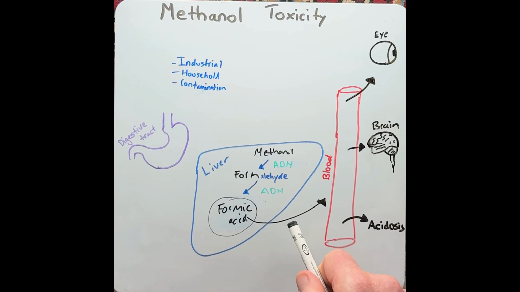Formic acid becomes very toxic in the body. So when entering the eye, it causes oxidative stress in the eye, causing blindness. In the brain, it can lead to CNS depression and moving into acidosis.